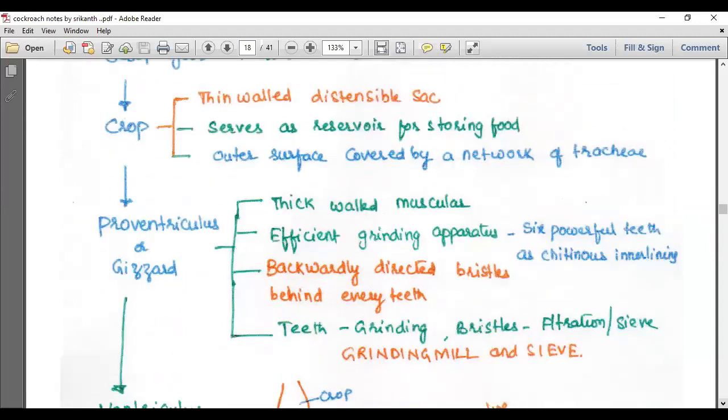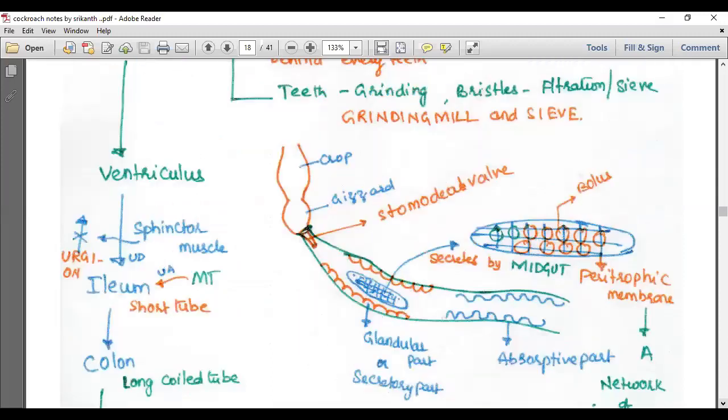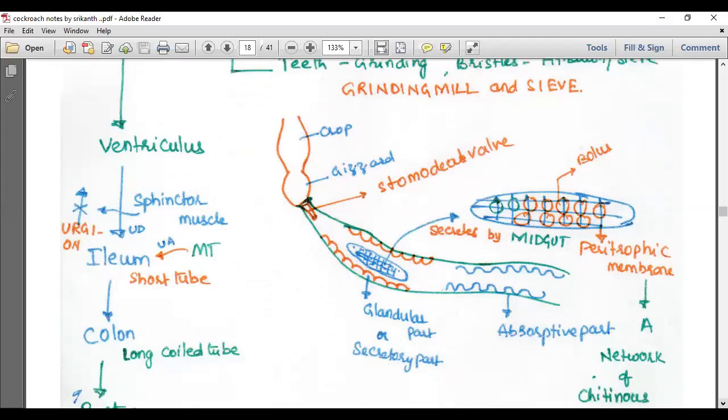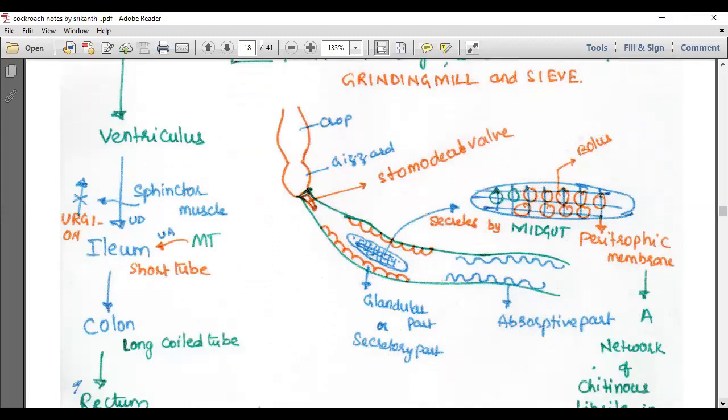Proventriculus or gizzard. What is this? Thick-walled, muscular, an efficient grinding apparatus, having six powerful teeth as a chitinous inner lining, and backwardly directed bristles behind the teeth; teeth for grinding, bristles for filtration or sieve. That's why we say the gizzard acts as a grinding mill and sieve. What do you need to learn for the ventriculus? It contains two portions, a glandular portion and an absorptive portion. The glandular portion secretes enzymes. The absorptive portion is for the absorption of digested food material.